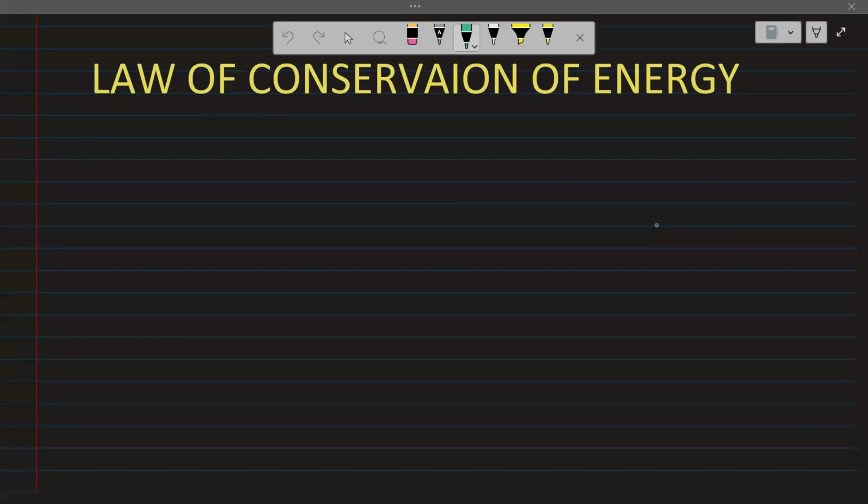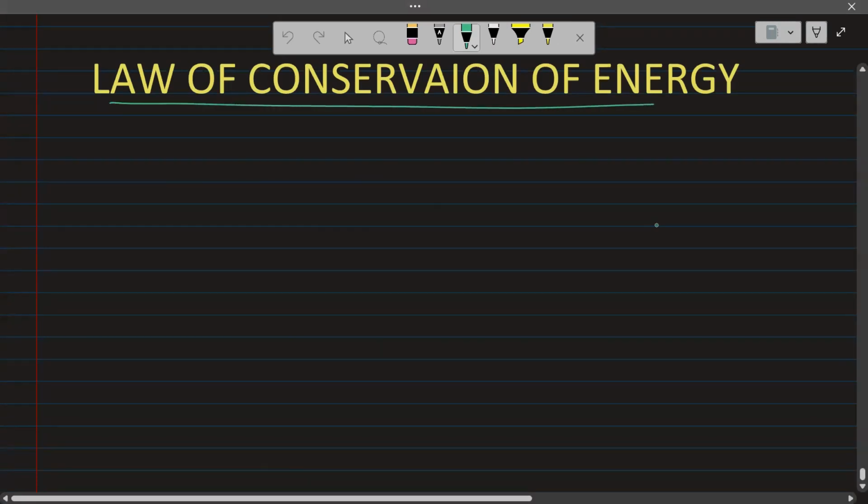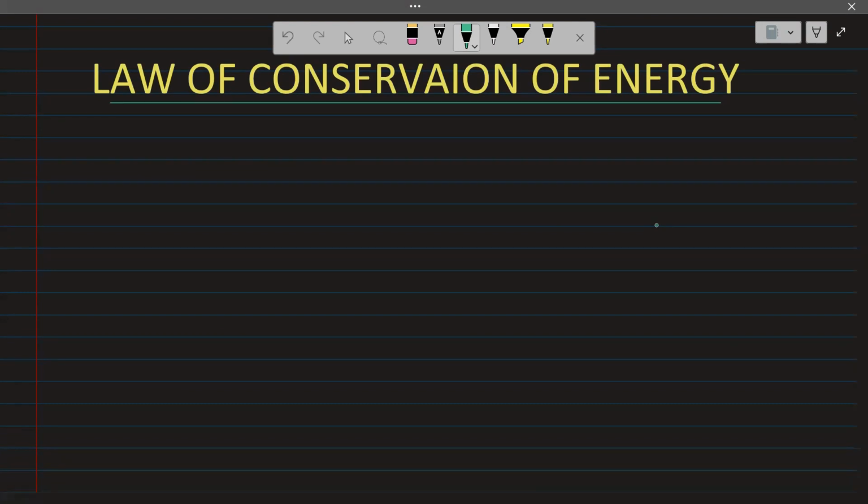Assalamu alaikum, guys. In today's lecture, the sixth lecture of this topic, work, power, and energy, we are going to do the law of conservation of energy. So, what is the statement of the law of conservation of energy?